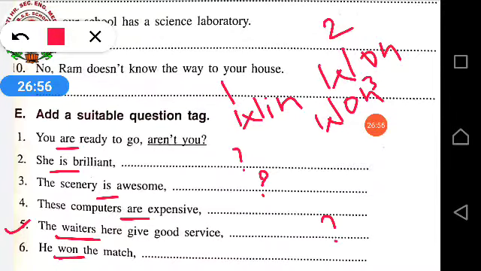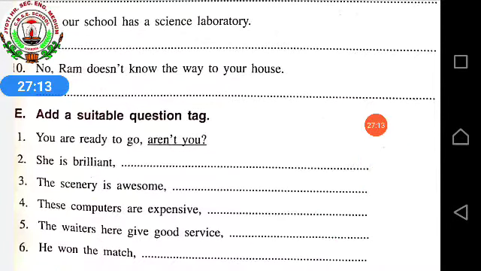So for past tense we don't have to see singular or plural. We just write over there did. That means it will be negative, so we will write there didn't. He won the match. Didn't he? Question mark. Understood? In this way you have to add a suitable question tag.